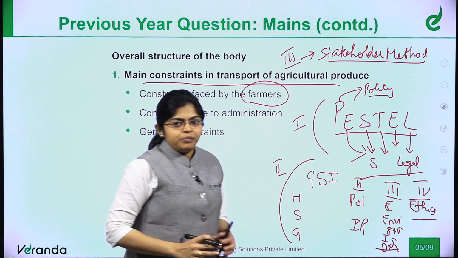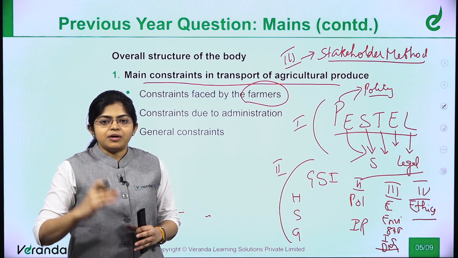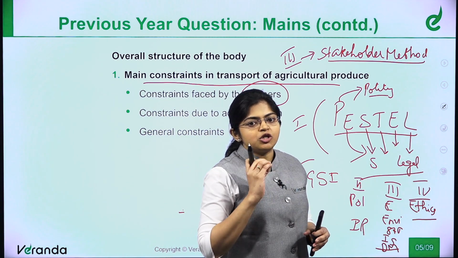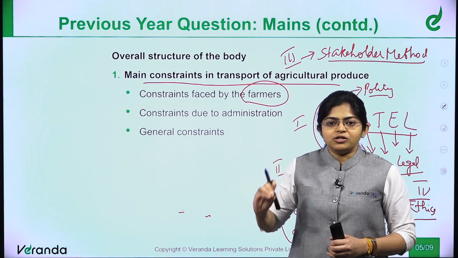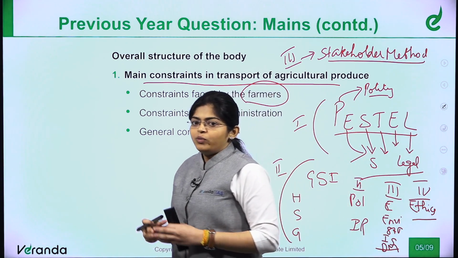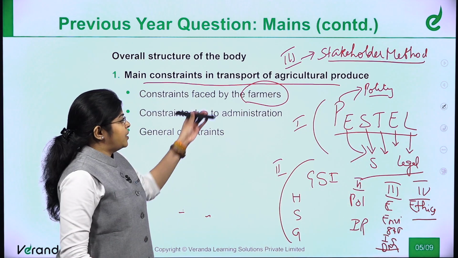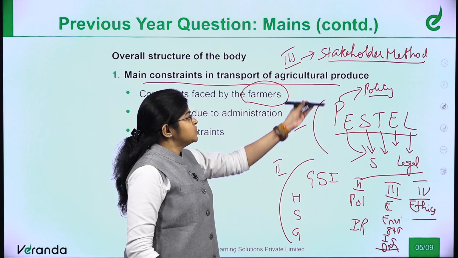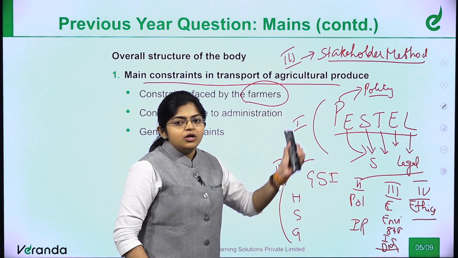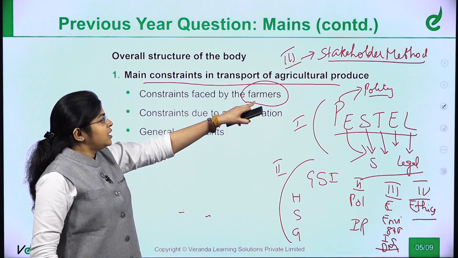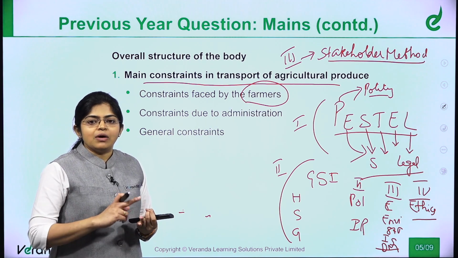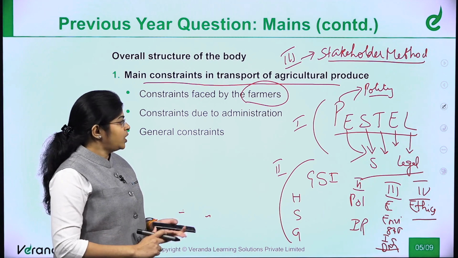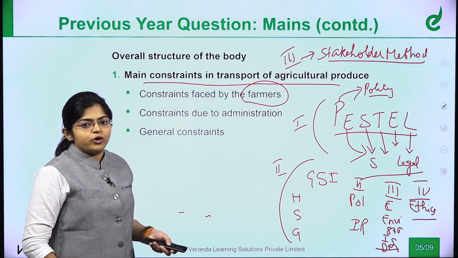So I repeat, first when we see a question, we identify the subparts, and from the subparts, either through quick notes or short notes, we can mention the points. Then we need to generate points under the main subpart. For that, you can use the PESTLE method or your syllabus, or the stakeholder method. In the stakeholder method, in agriculture we have farmers, consumers, government and the logistics sector as well. You can consider all those to generate more points.